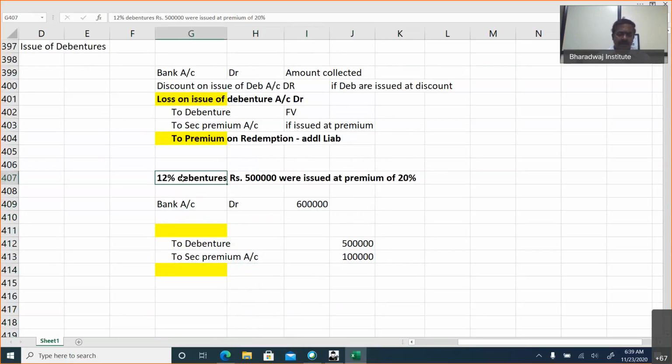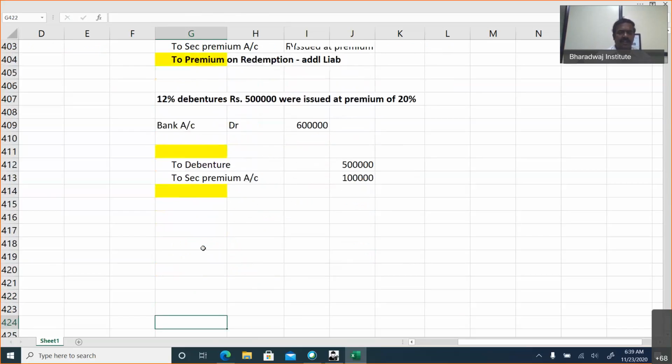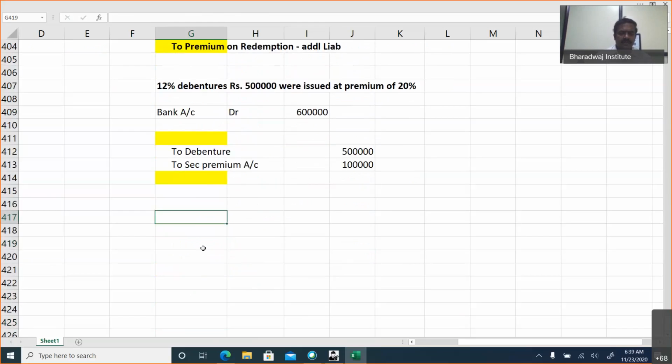Okay. What will happen if these debentures are issued at a discount? We will debit discount on issue. Sometimes they may not ask you a journal entry. They will ask you to find out the total loss. Let's assume 15%. This 15% represents interest to be paid.